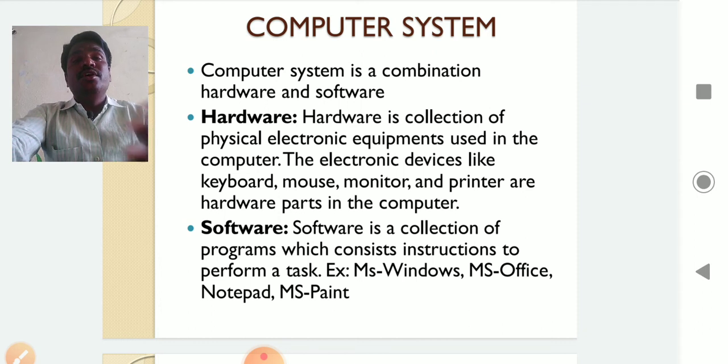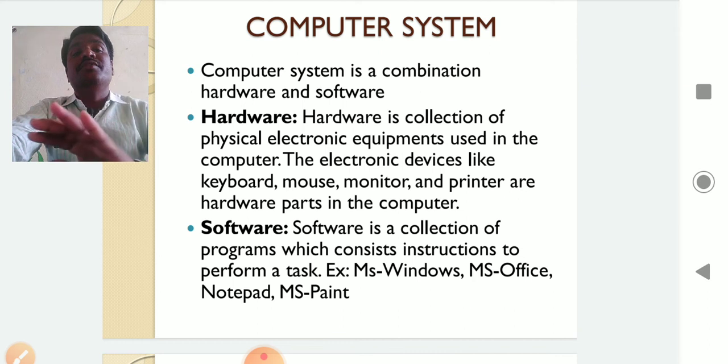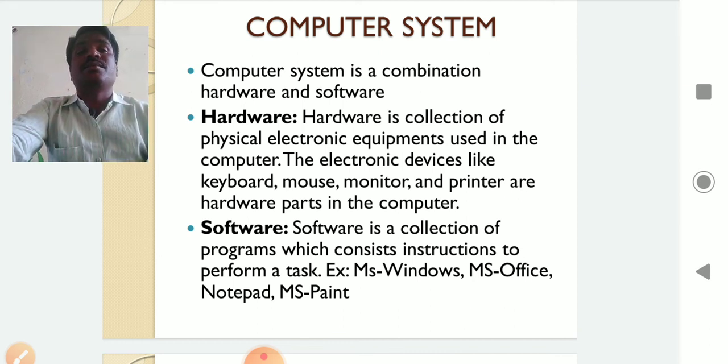For example, if you purchase a mobile phone, the touch screen and the handset are hardware. Battery is hardware. SIM is hardware. But whenever you start the mobile phone, some Android operating system or Welcome to Redmi or whatever appears. That is called software. Without that software, the hardware cannot function. Even in a computer, without software, hardware cannot work. Without hardware, we cannot install the software. Without software, we cannot work with hardware.